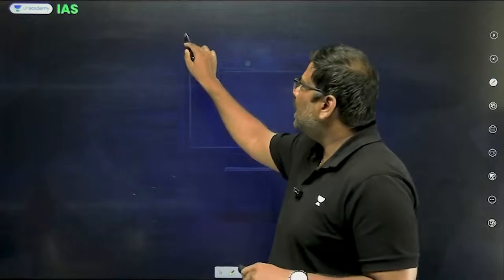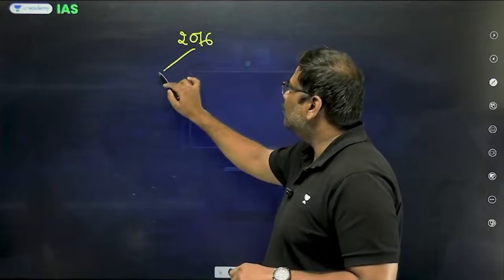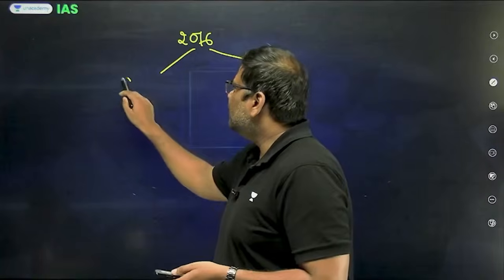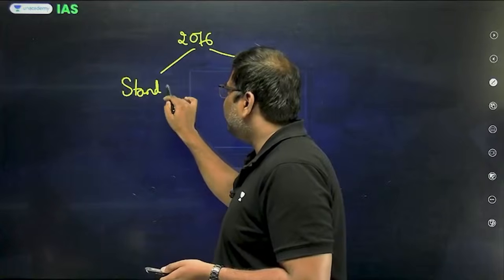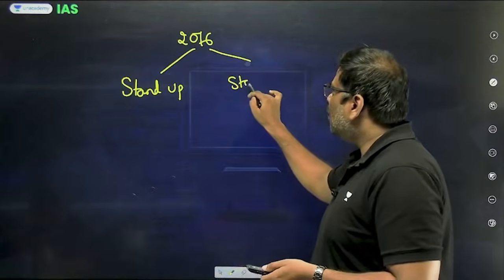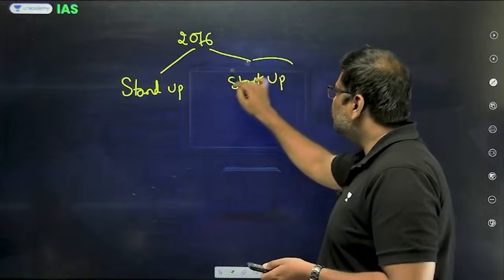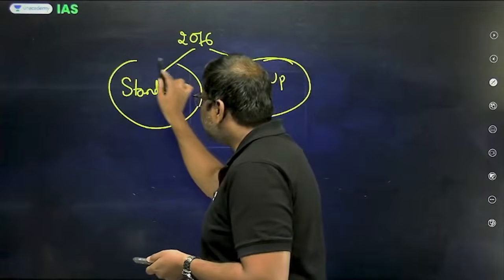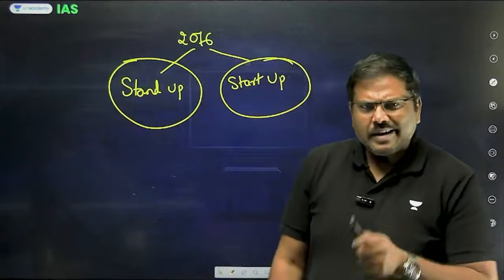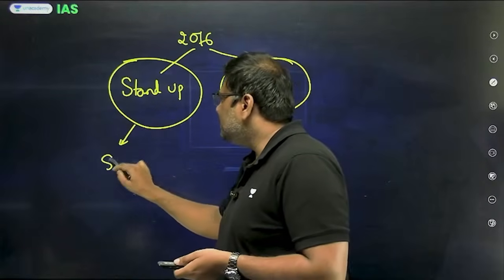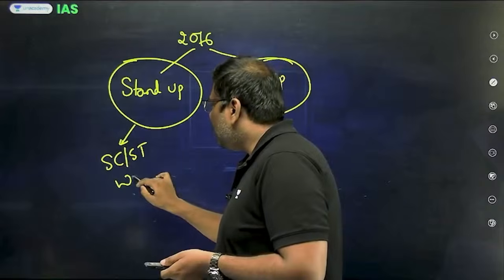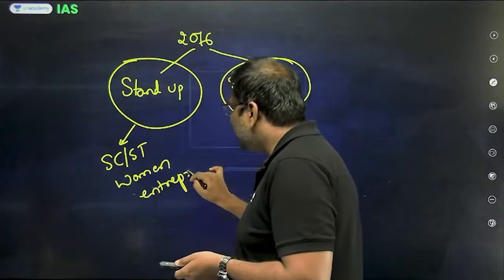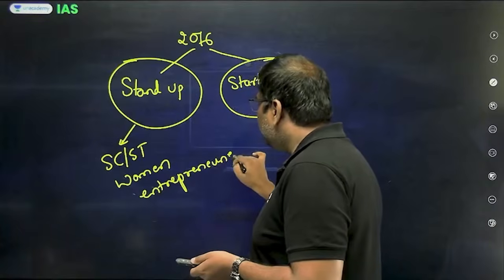The government of India back in the year 2016 announced 2 very important schemes. One is Startup India scheme and the second one is Stand Up India scheme. In the context of startup, obviously the government of India aims to promote the startups. And in the context of Stand Up India, the government targeted the entrepreneurs belonging to SC, ST and women entrepreneurs, who wanted to invest in green projects or greenfield projects.